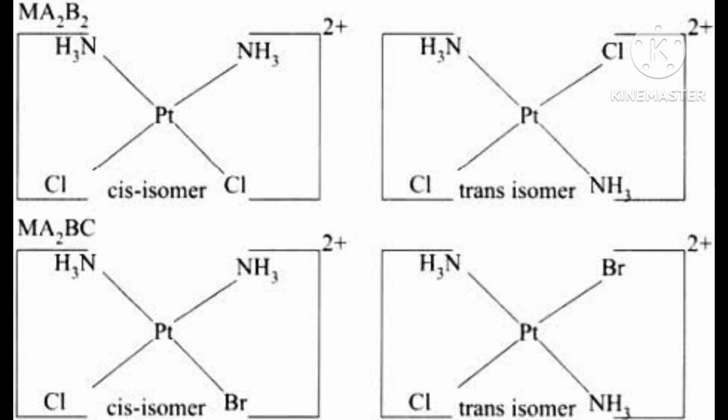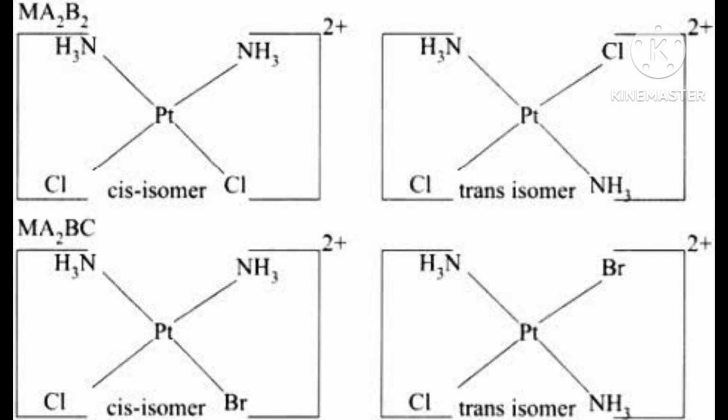Here also this NO2 is there, and at the end you write O. Then nitrito. Correct? Because it is not the nitrate. Nitrite was there, and for nitrite it is written nitrito.